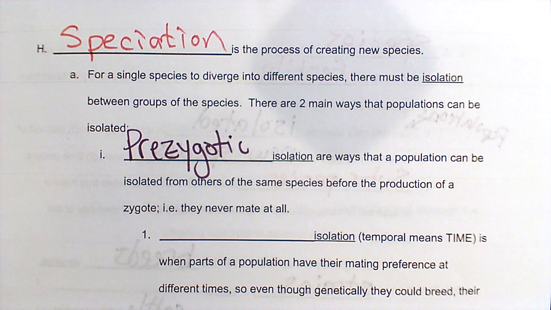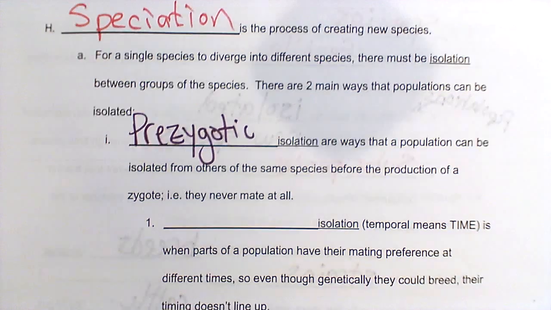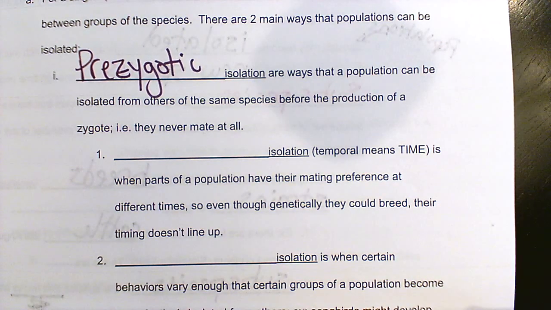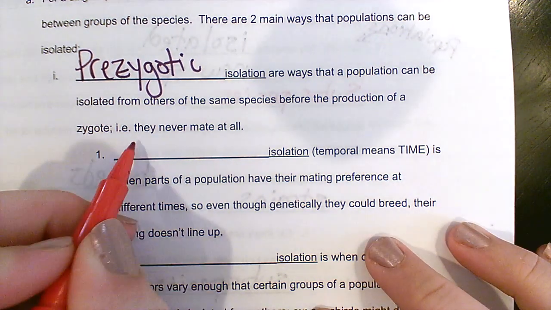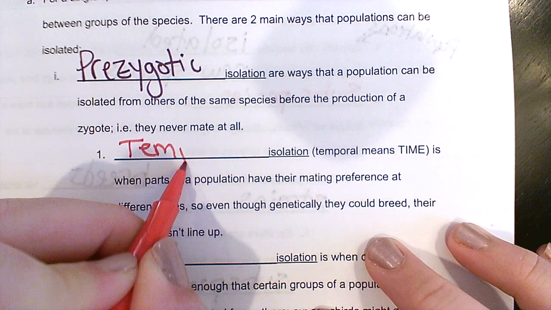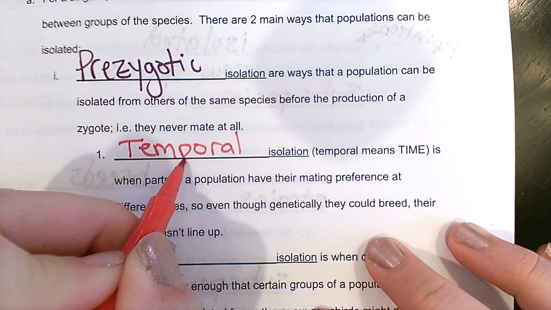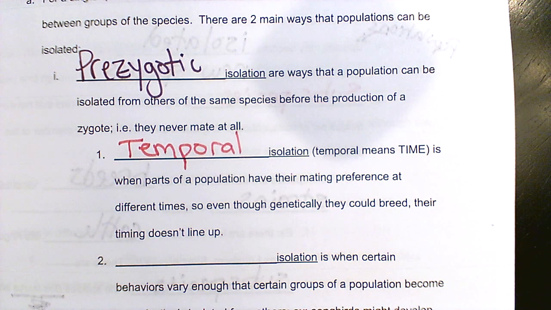Then we have three types of prezygotic isolation. Remember, this is preventing them from even mating or attempting to mate at all. Our first one is called temporal. Temporal is a word you sometimes will see, but it always refers to the same thing, which is time. So they're isolated in time.